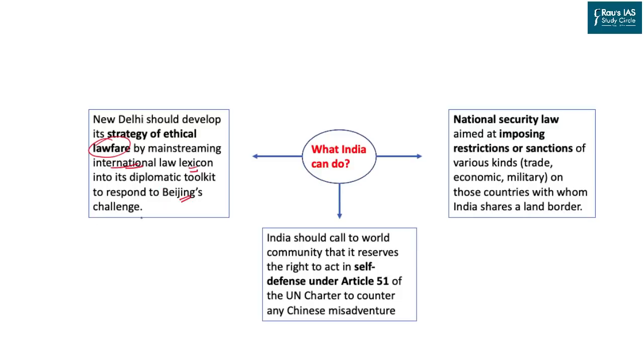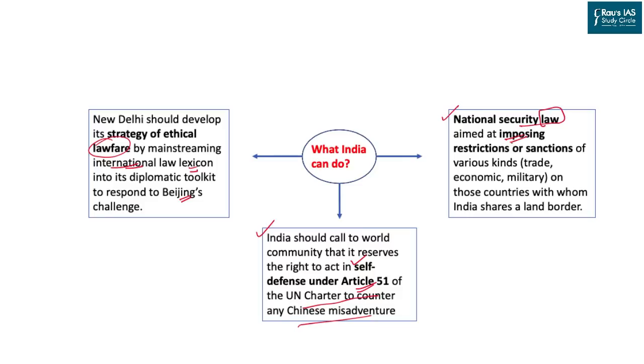India can also take a stand when any country blames India of being aggressive. India can say that whatever it has done was on the pretext of self-defense under Article 51 of the UN Charter, to counter the Chinese misadventure. India also has a defense policy where India says that it is not going to attack another country in the first instance.